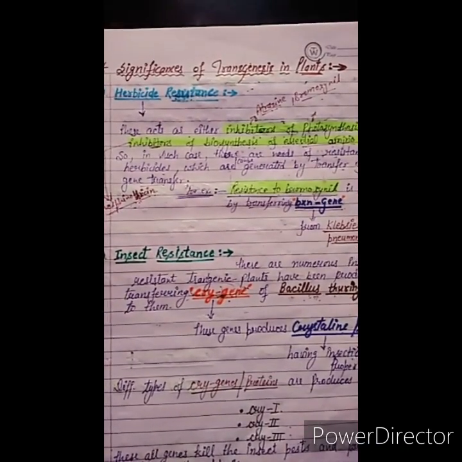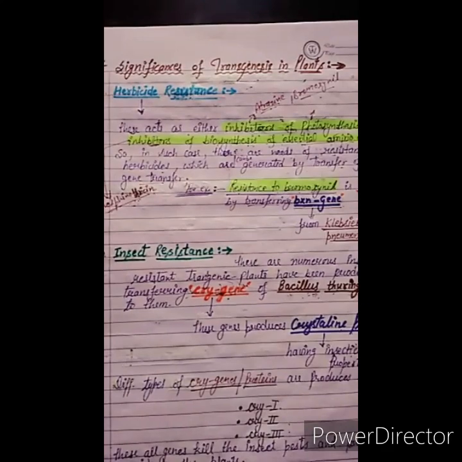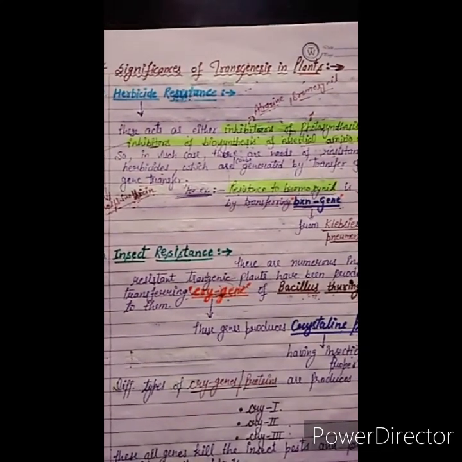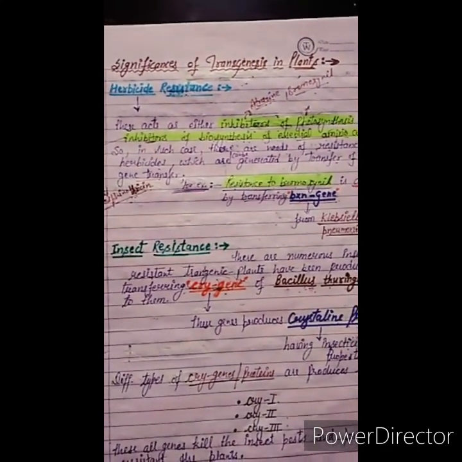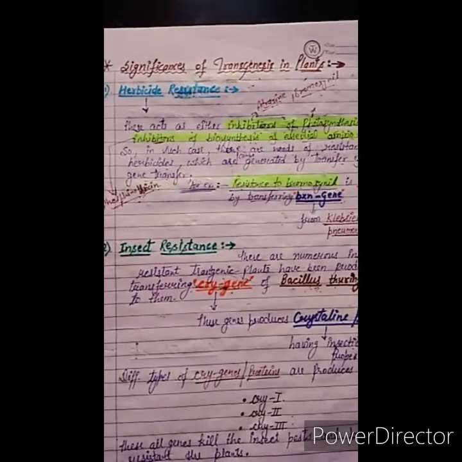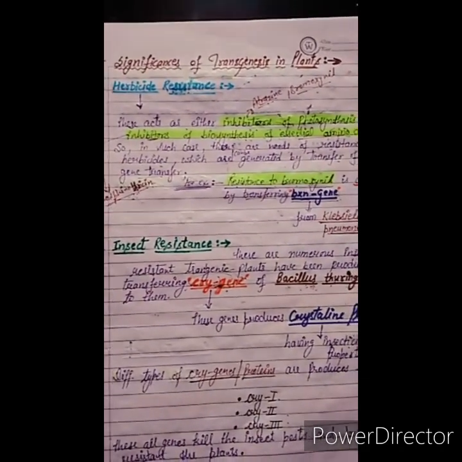The term is used only for plants. In the case of animals, the term changes but the procedure is the same. The term is transfection in the case of animals, and transformation or transgenesis in the case of plants. So let me start.